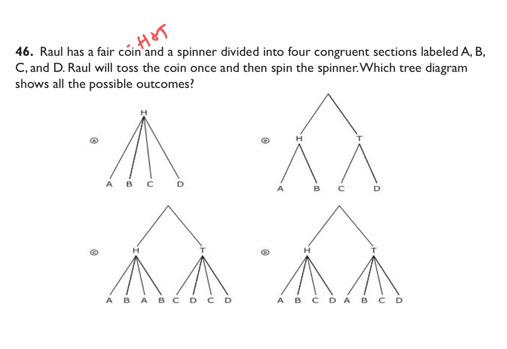So looking at A, it just has heads with A, B, C, and D. There's no tails. B, I'm not sure exactly what's going on, but it has heads A, B, tails C, D, which is not right. C has the heads and tails, but looking at the spinner, it has A, B, C, D, C, D, which is not right. D has the heads and the tails, and then each of heads and tails has A, B, C, D. So D is your correct answer.